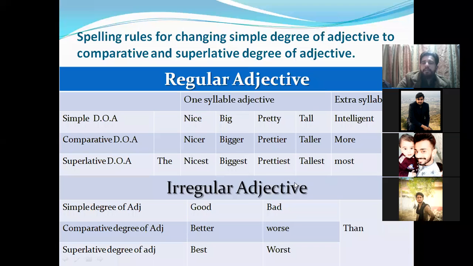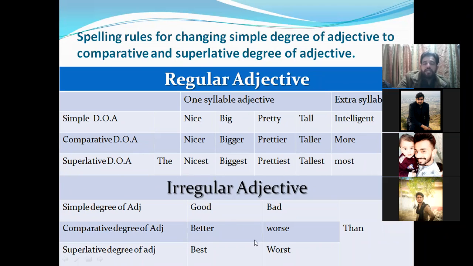Meaning extra syllables, in comparative you will add more, and in superlative you will use most before that. Like before we said more intelligent, now we say most intelligent. And before the superlative degree of adjective, you will use the: the nicest, the biggest, the prettiest, the tallest, and the most intelligent student. I hope you understand.